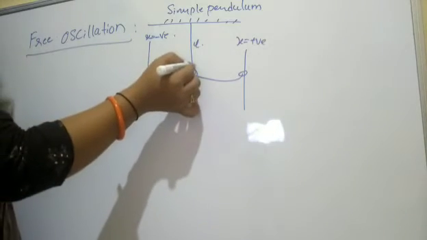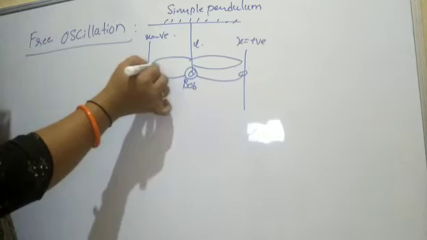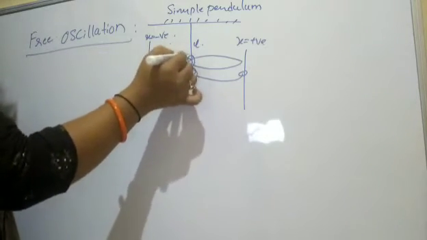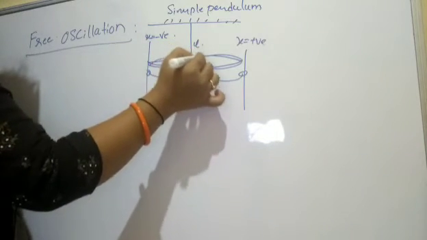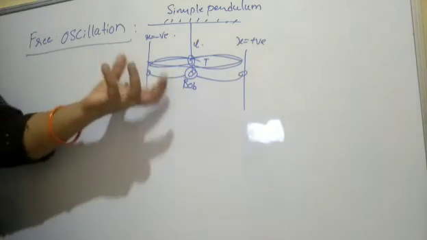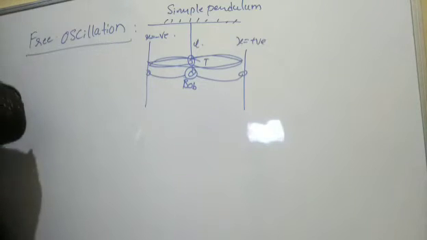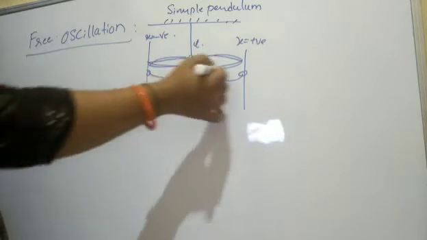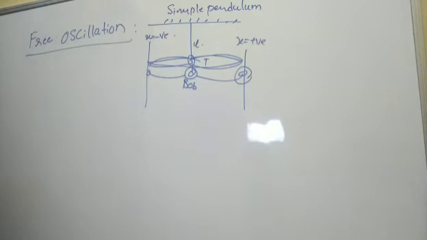But once it is moving in this direction, it comes to the mean position, and again it moves to the extreme position of negative, and it is coming back. So totally it is a to and fro motion, that completes the time period here. It is doing simple harmonic motion by itself, without waiting for an external force. The force itself is acting on the particle, that makes the body come back to its original position, the mean position.